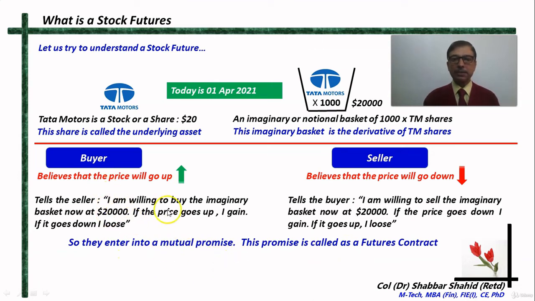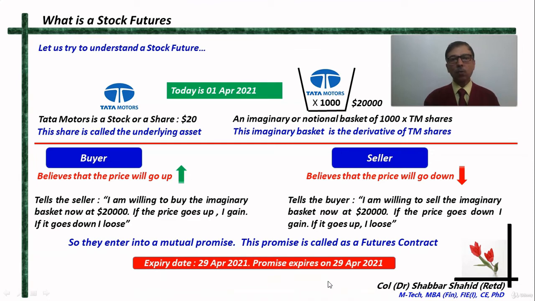So now both of them enter into a mutual promise. The buyer is promising this to the seller and the seller is promising this to the buyer. And this promise is called a futures contract. See, nothing has been exchanged. This basket is only imaginary. They have just exchanged a promise, and that promise is called a futures contract. And how long will that promise remain valid?